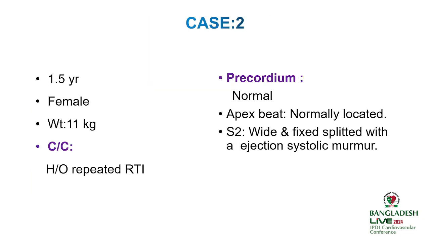Our second case scenario is a 1 and a half-year-old female weighing 10 kg, complaining of a history of repeated respiratory tract infection. Precordial examination reveals normal size and shape of the precordium with a normally located apex beat. First heart sound is normal. Second heart sound is wide and fixed, with an ejection systolic murmur.